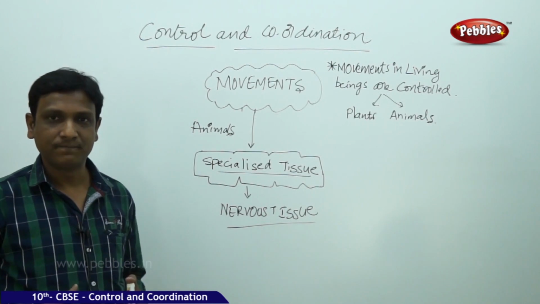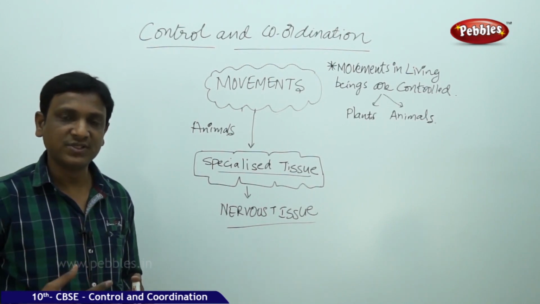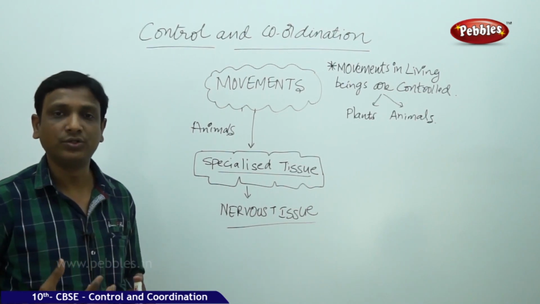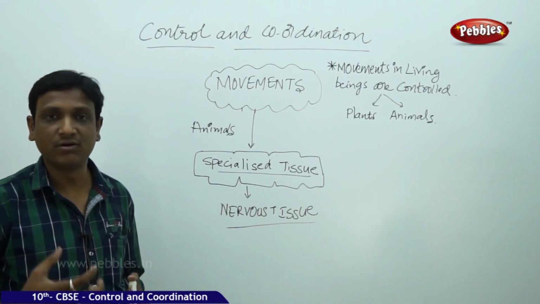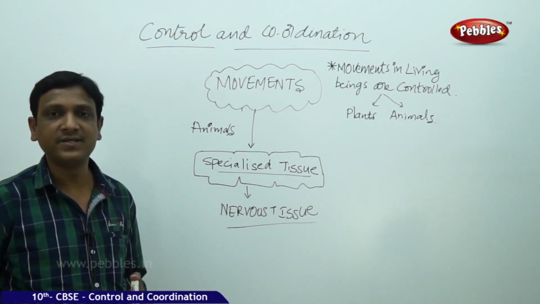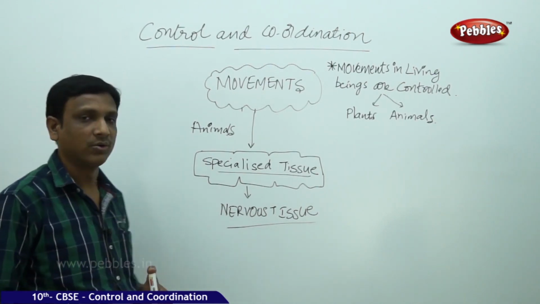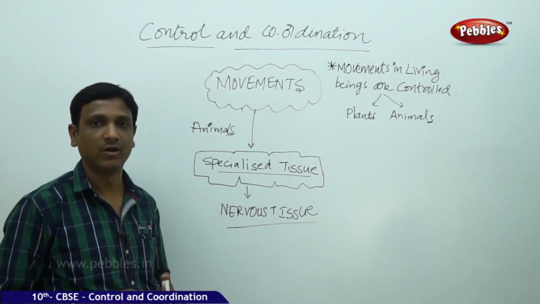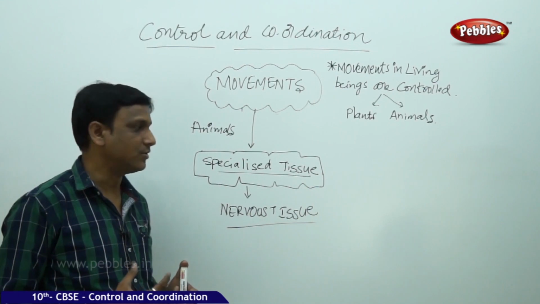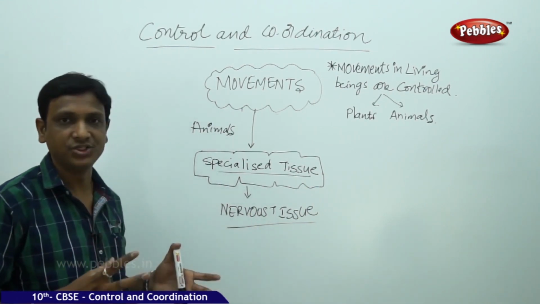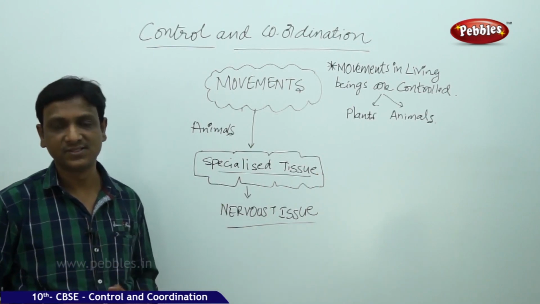Internally, the information is taken to the different cells, and certain activities like growth, maturity and development are controlled and coordinated by another system, the endocrine system, that is the system that produces hormones. So our body is controlled and coordinated by this nervous tissue as well as endocrine tissue, the endocrine glands.